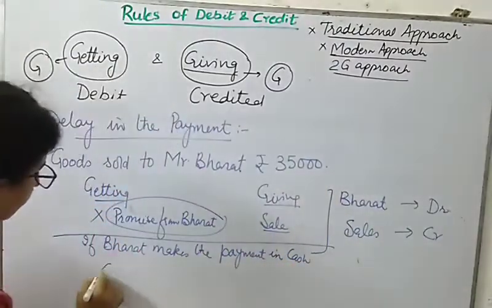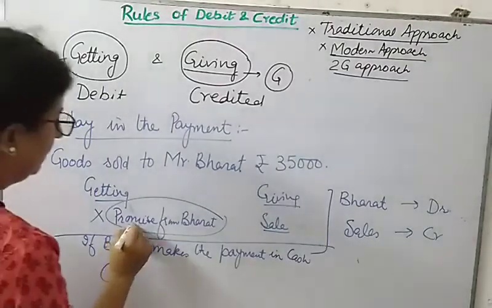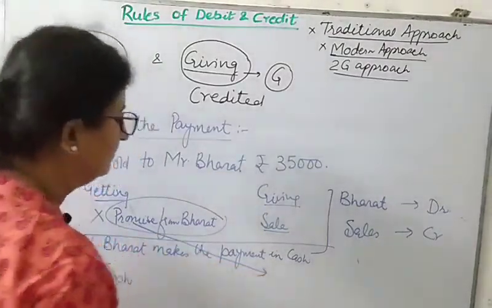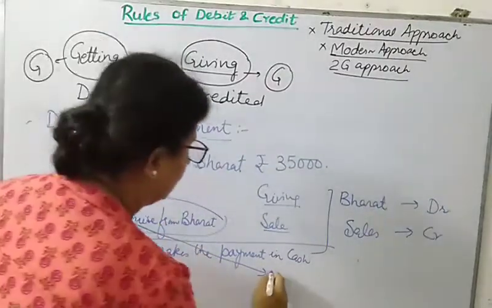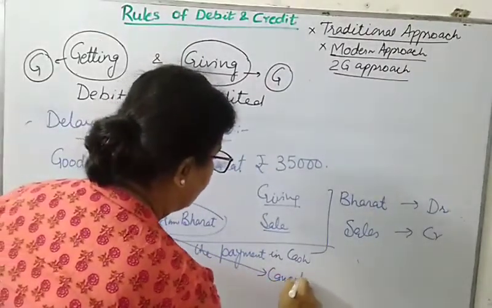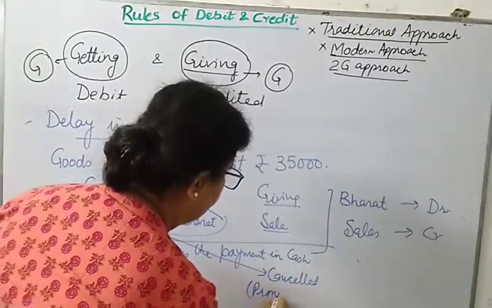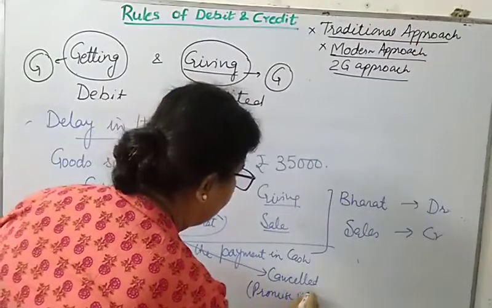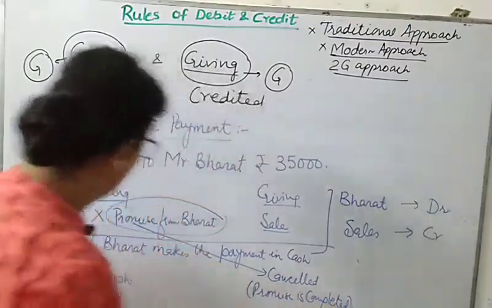Now I'll be getting cash, and because he has completed the promise, I need to cancel his account. So what is to be debited?